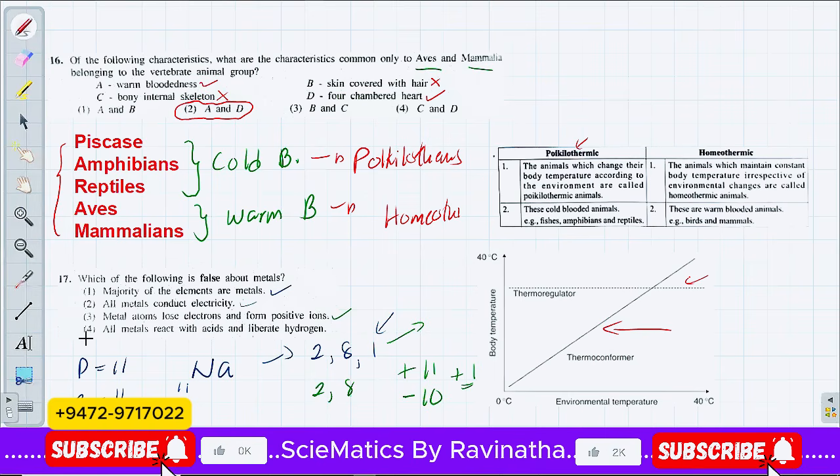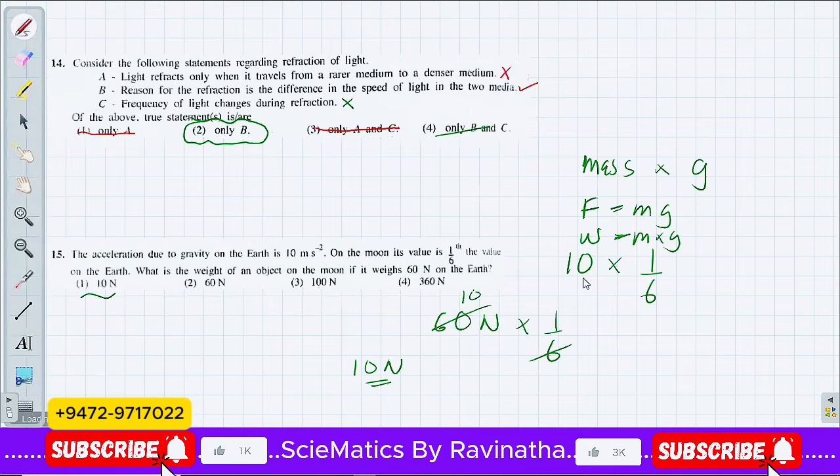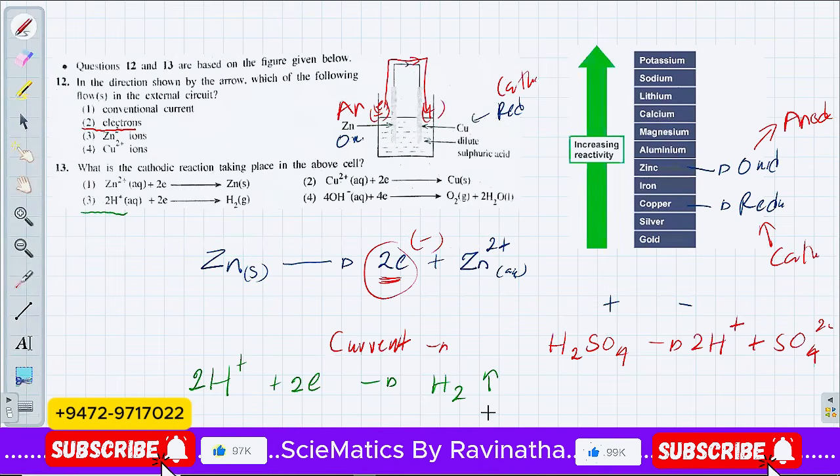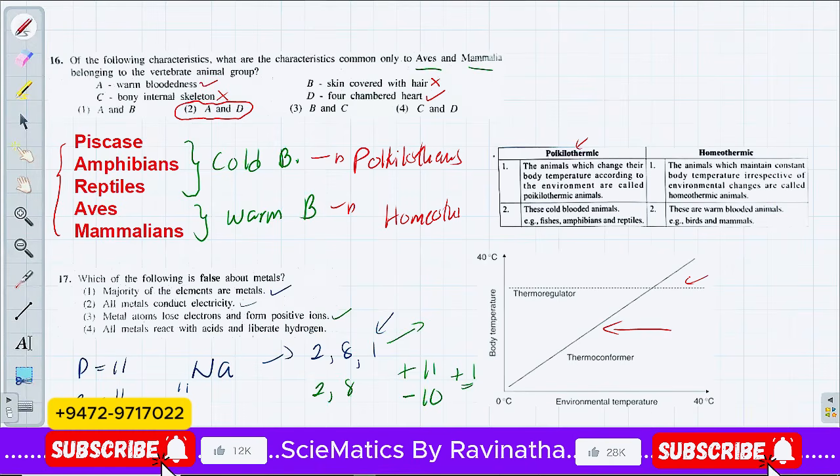So the fourth one should be the false one. All metals react with acid and liberate hydrogen. Not all metals, right? When you look at the reactivity series, the metals underneath the hydrogen will not react with the acids and will not liberate hydrogen, right? But metals above the hydrogen will react at different speeds. They will react with particular acids and liberate hydrogen, right? So statement 4 is not correct for all metals, right? So the answer should be the fourth one.